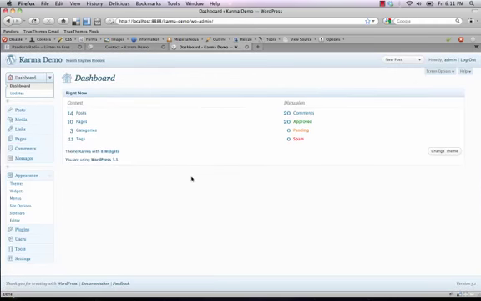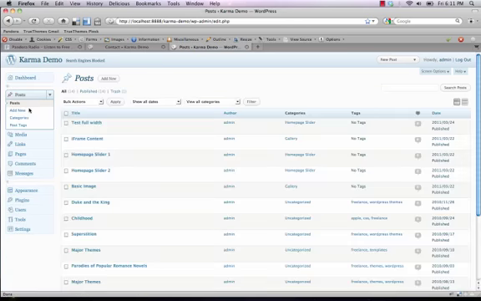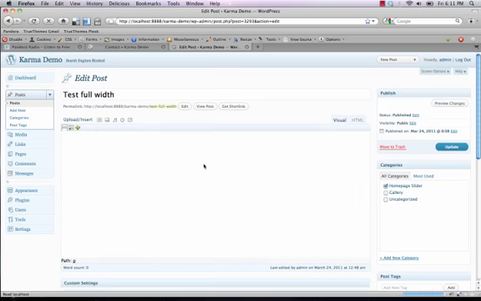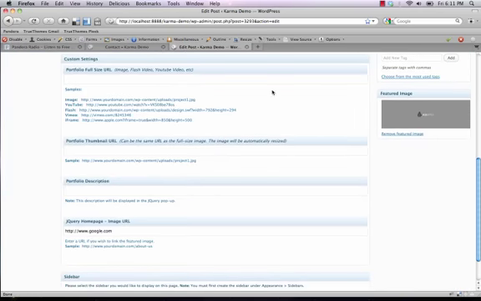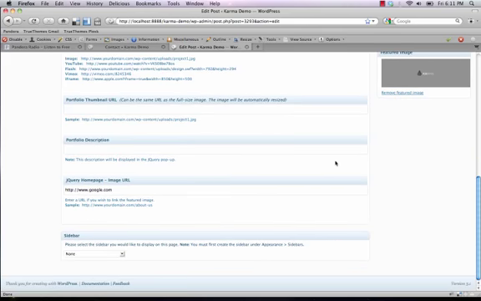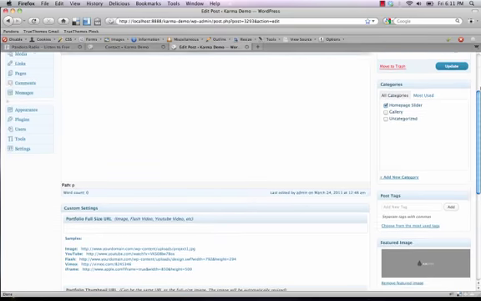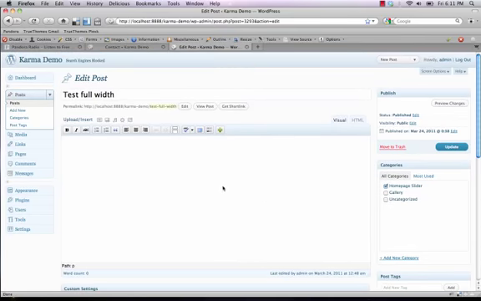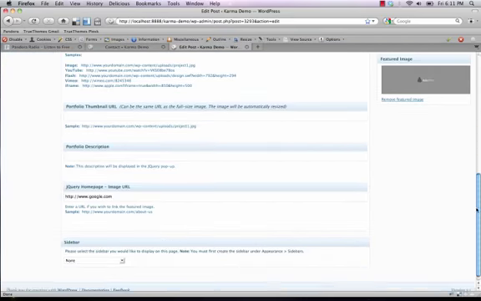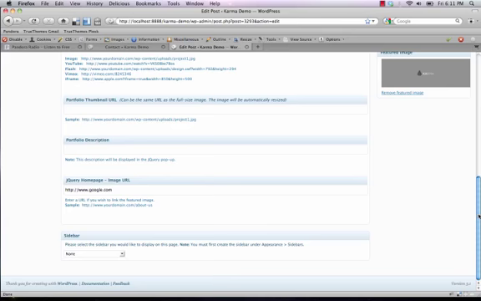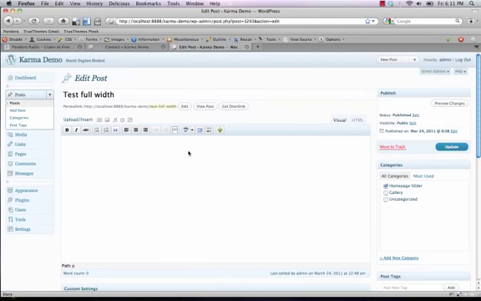Another question was that when you visit the posts page and also the pages page, you'll notice that it's stripped down. It doesn't have a lot of the default WordPress boxes, such as description and custom fields and things like that. And the reason we did that is because a lot of times many people don't use these fields anyway. And we wanted WordPress to feel as much like a CMS as possible. Now, if you don't want this feature, you can easily turn it off.